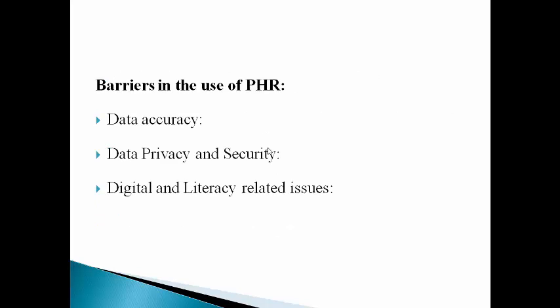Barriers in the use of PHR. These are some barriers in PHR usage: data accuracy, data privacy and security, and digital and literacy related issues. Data accuracy. There are many concerns regarding the reliability and accuracy of data that is being entered and updated into the PHR. There should be some methods to enter the information into the PHR. Lack of references about the information sources being entered into the PHR is one of the reasons for data inaccuracy.